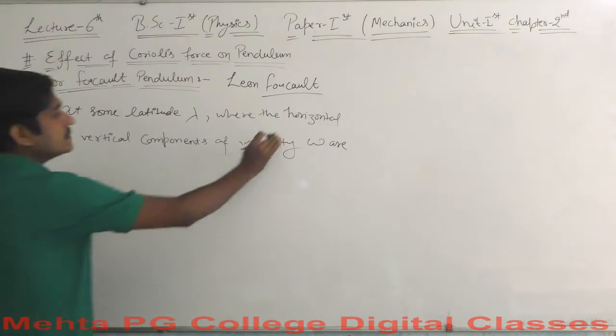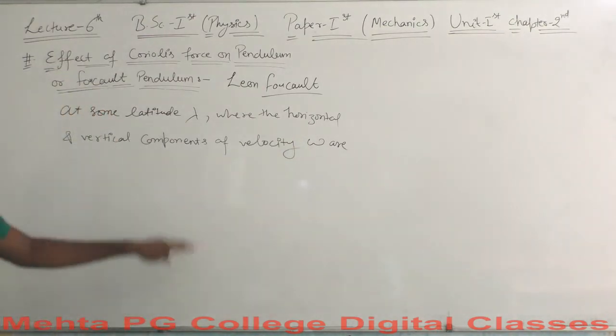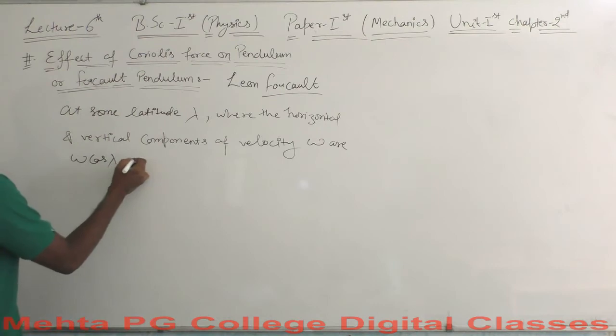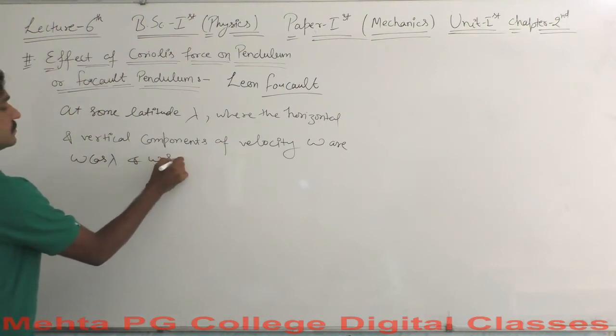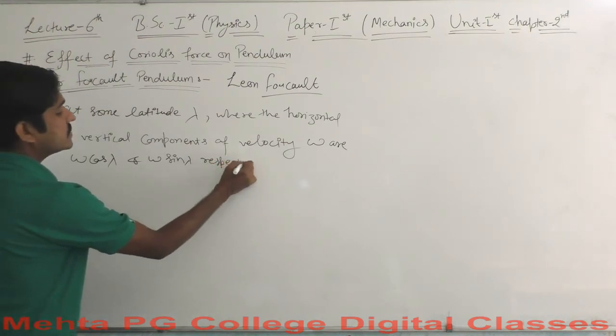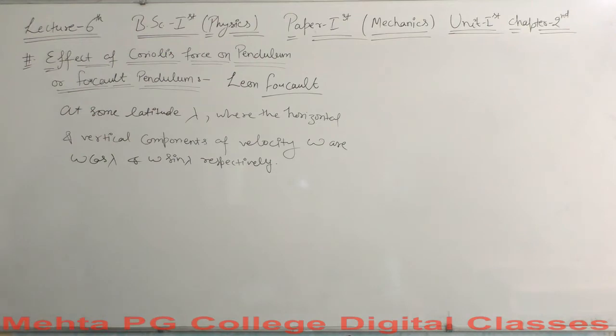For the horizontal we take the cosine into consideration, and for the vertical we take the sine. So they are omega cosine lambda and omega sine lambda respectively. Okay, so this is all that happens here.